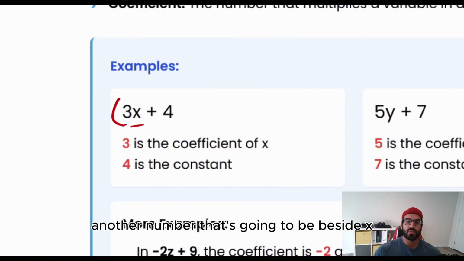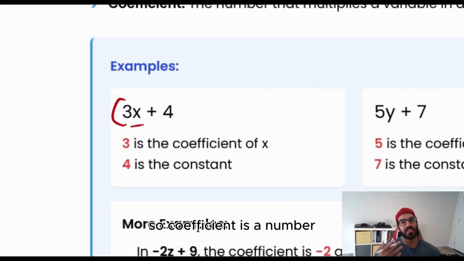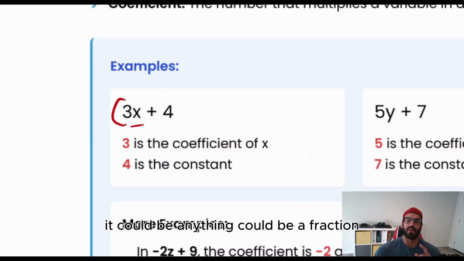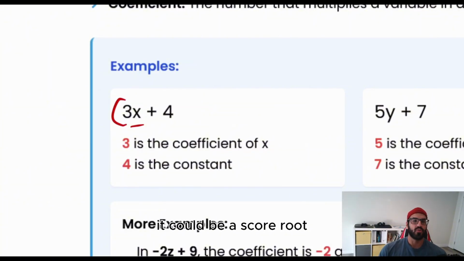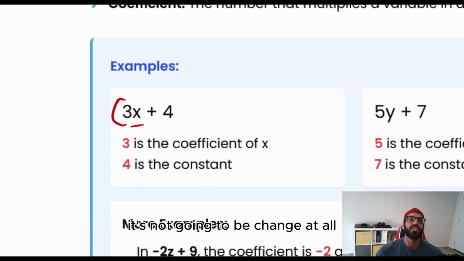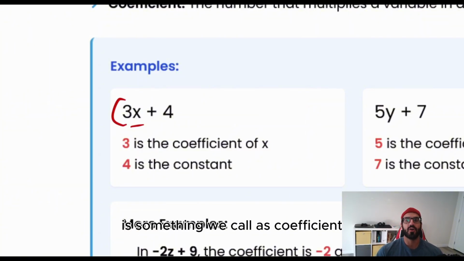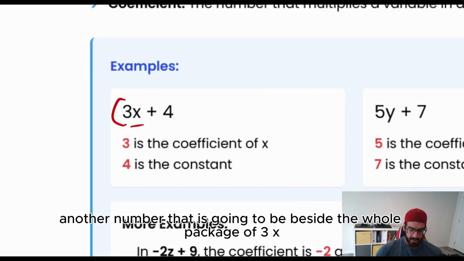Another number that is going to be beside x is something that we call a coefficient. So coefficient is a number. It could be anything. It could be a fraction, it could be a negative number, it could be a square root, it could be anything. But I know for sure that number is something constant. It's not going to be changed at all. The number that is going to be beside your variable and is going to be multiplied by that is something we call a coefficient.